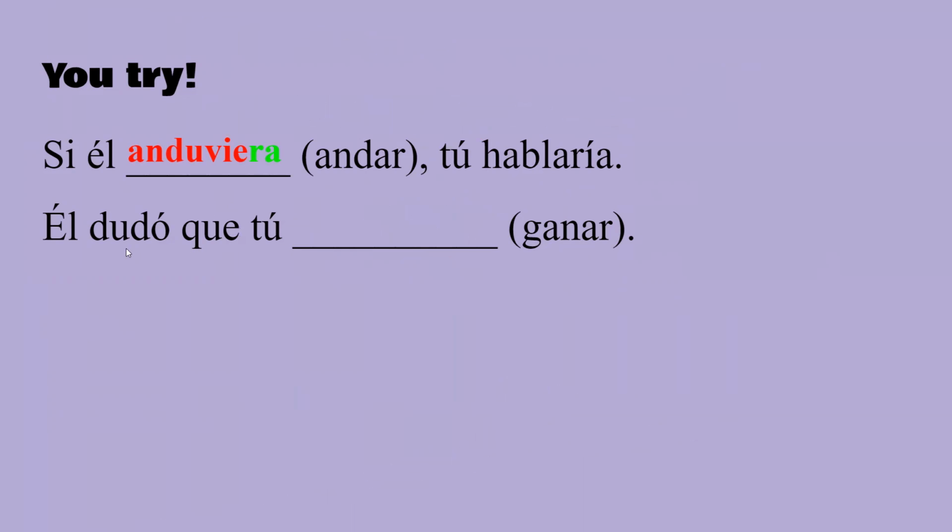And this one, he doubted that you would win. And you would say ganaras. This is not an irregular one. And it just happened to be that you would add the AS, but this would really be ganaron if you did the ellos preterite. No more RON, it's just gana and ras.